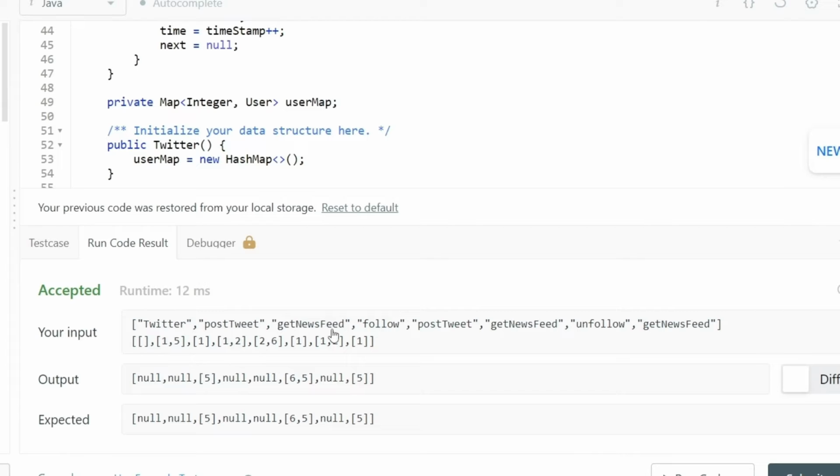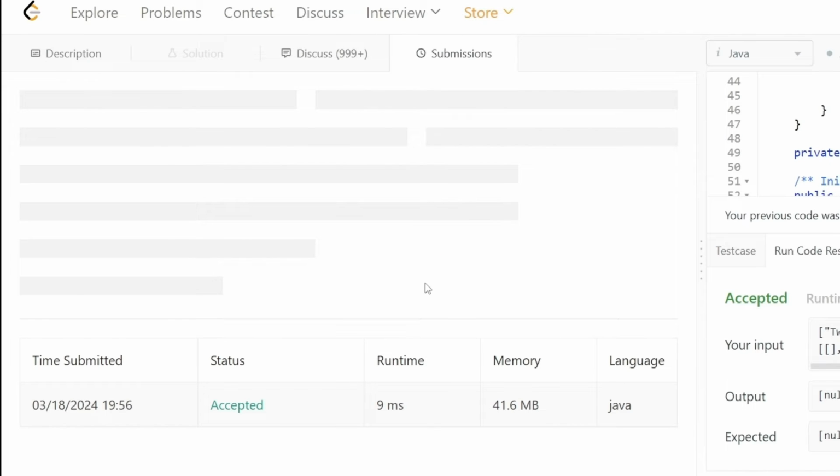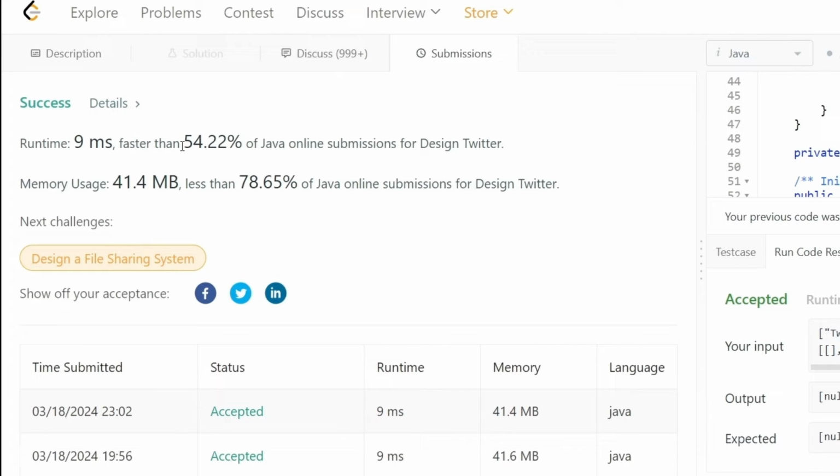Okay, seems like our solution is working beautifully. Let's submit this code. And our code runs pretty fast compared to a lot of other solutions in terms of time complexity. It is also excellent in terms of space complexity as well.